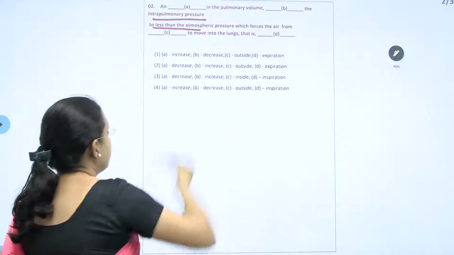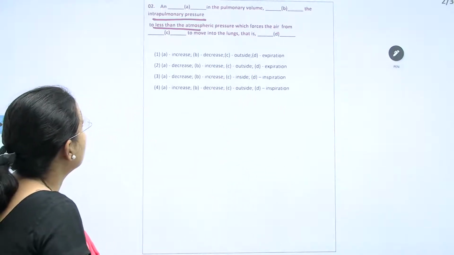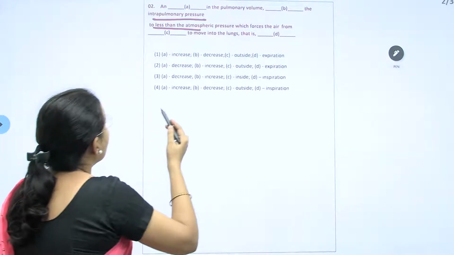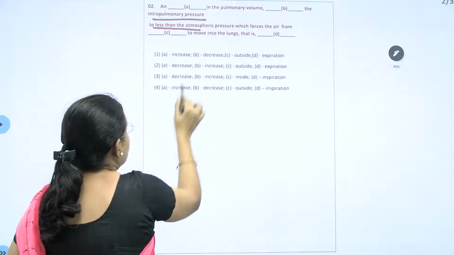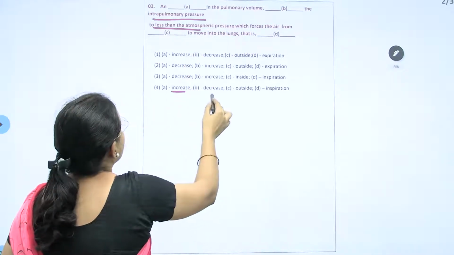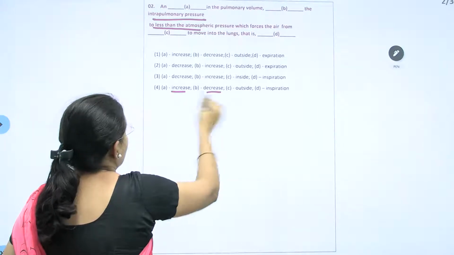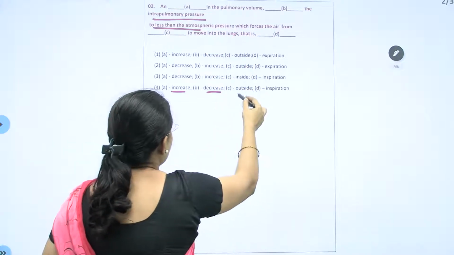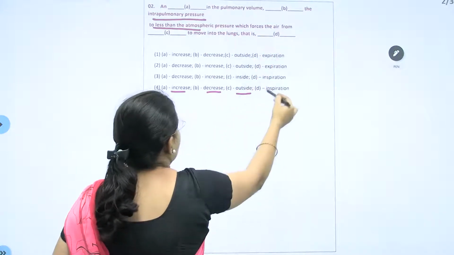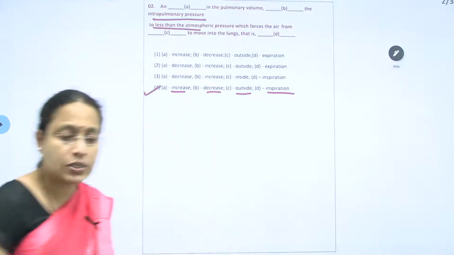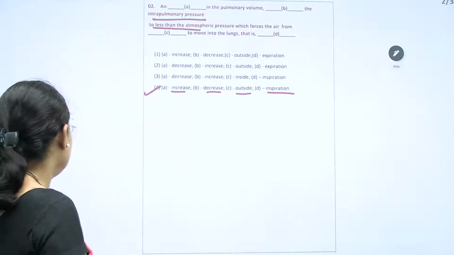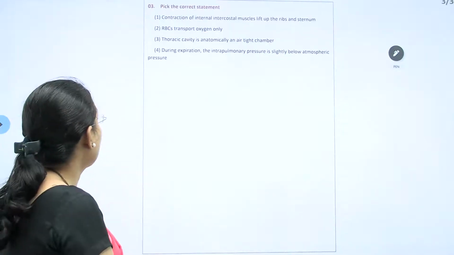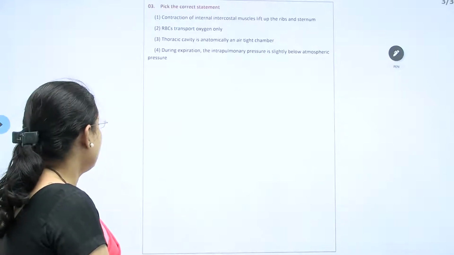This process is inspiration. So intrapulmonary pressure becomes less when there is an increase in pulmonary volume and a decrease in intrapulmonary pressure to less than atmosphere, which forces the air from outside to inside into the lung, and the phenomenon is called inspiration. So this is the second question. Okay, pick the correct statement.